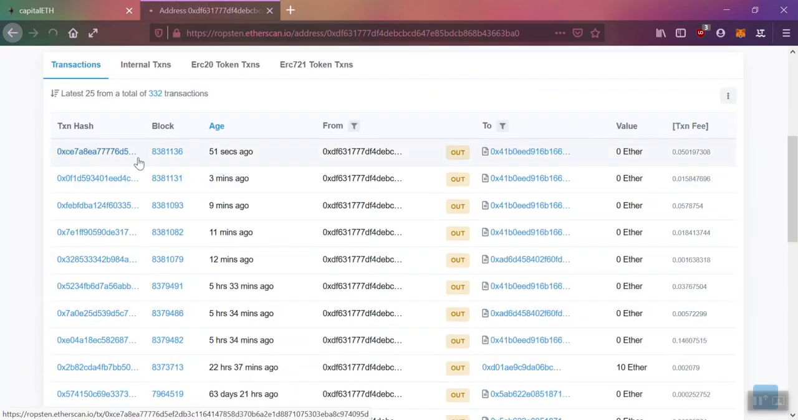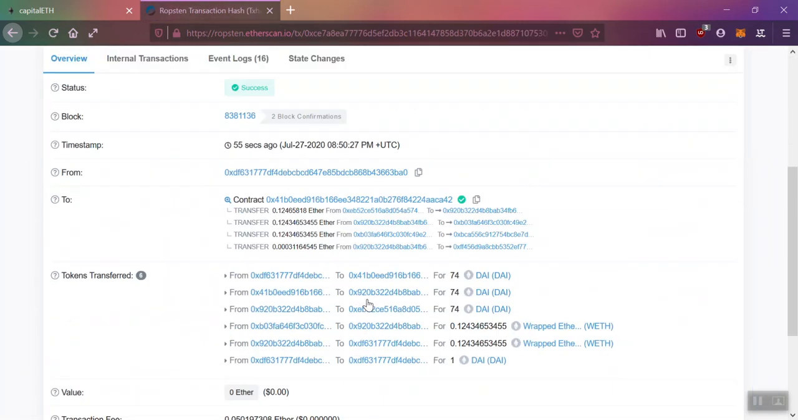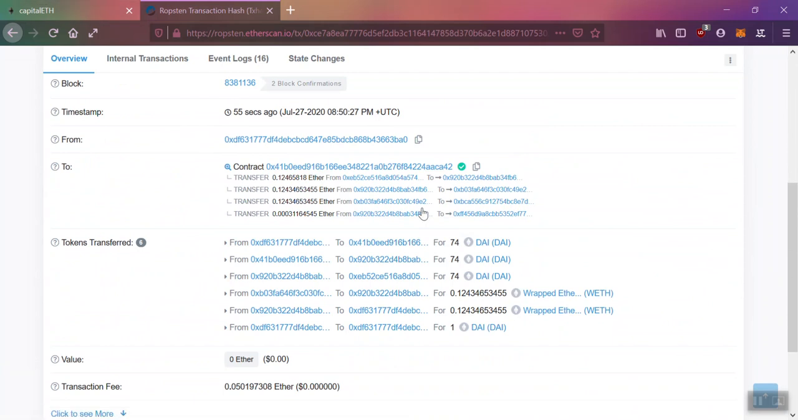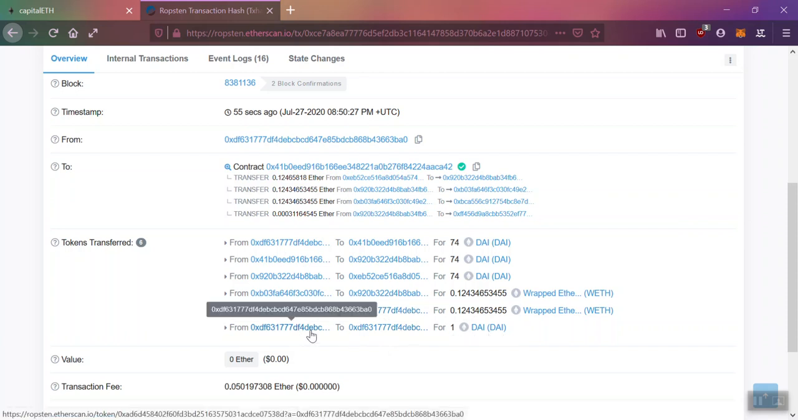So this is the latest transaction, 51 seconds ago. And as you can see, out of those 75 DAI, 74 DAI were used to buy wrapped Ether, and one DAI was transferred as a processing fee.